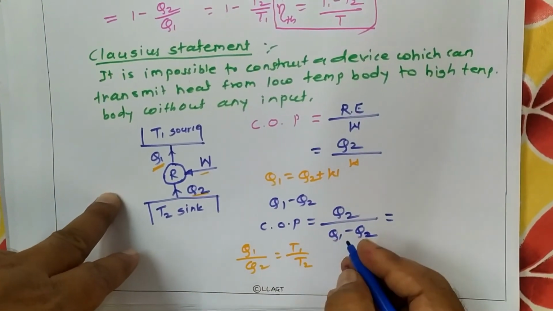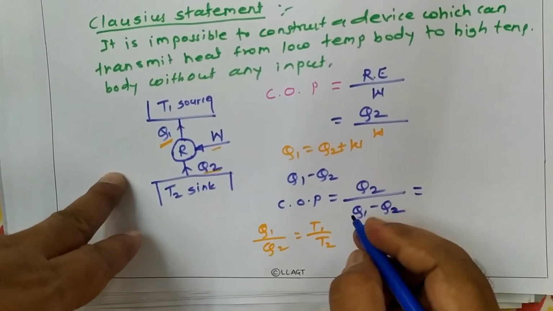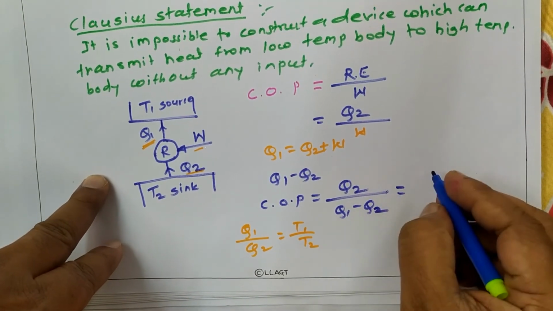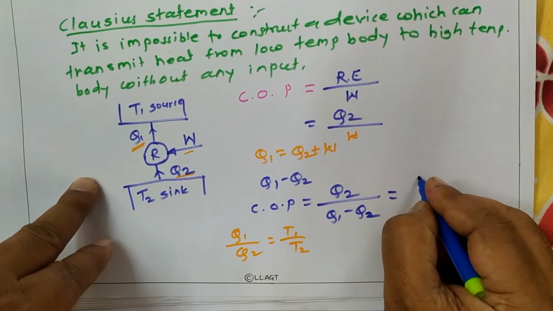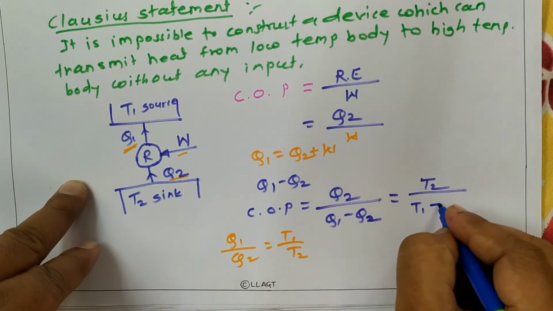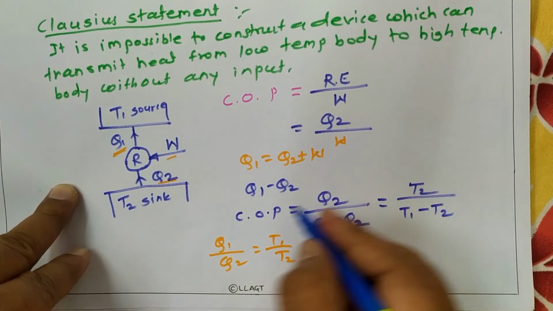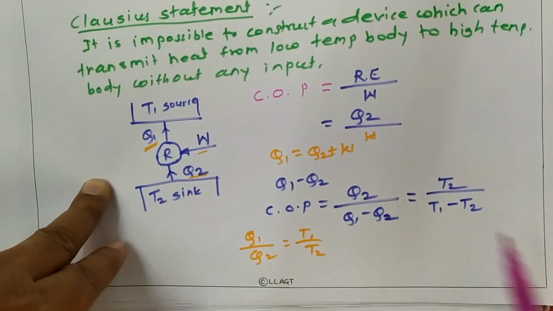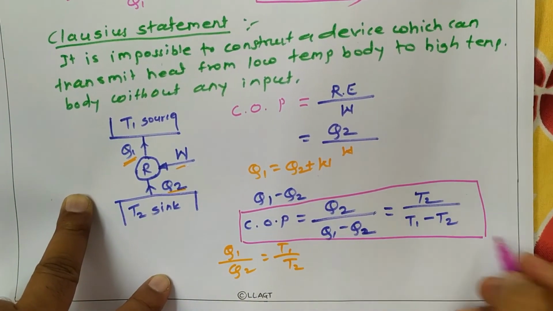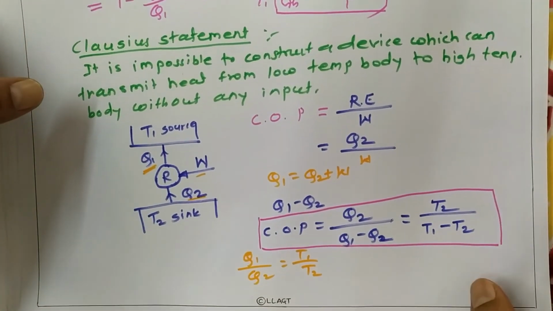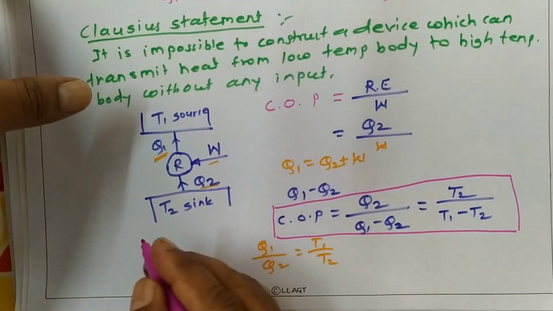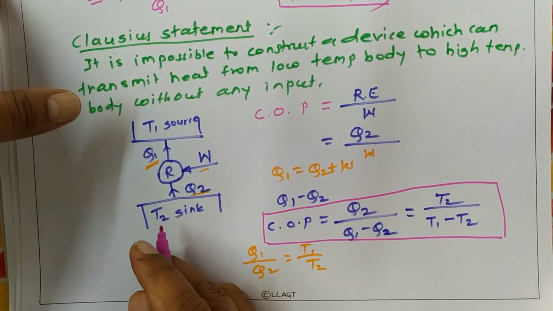By using the heat transfer equation Q equals m Cp delta T, we can put these values in this equation and get it in terms of temperature. Q2 becomes T2, Q1 becomes T1, and Q2 becomes T2, so we get the COP of the refrigerator in terms of temperature also. So we come across the COP, the performance measurement parameter of the refrigerator. Hope you understand it in a better way.